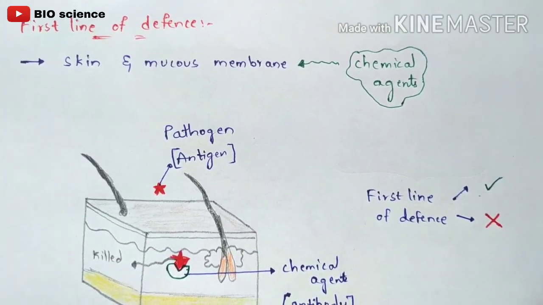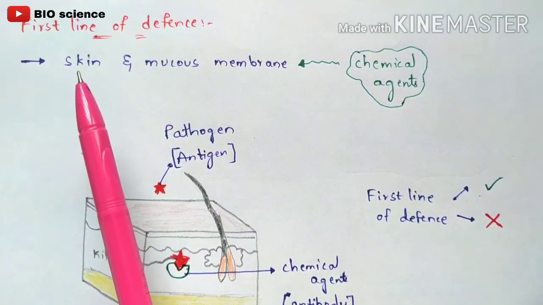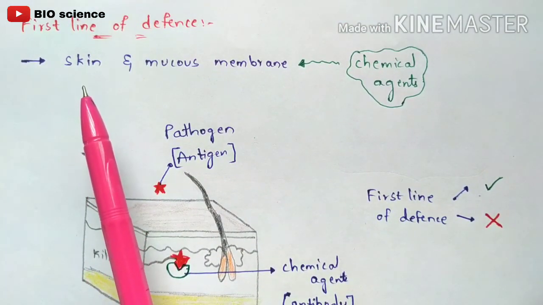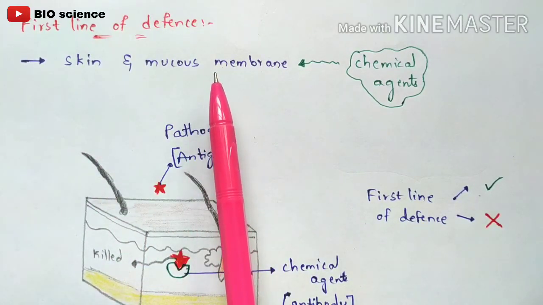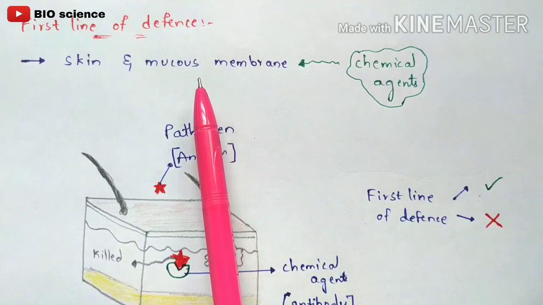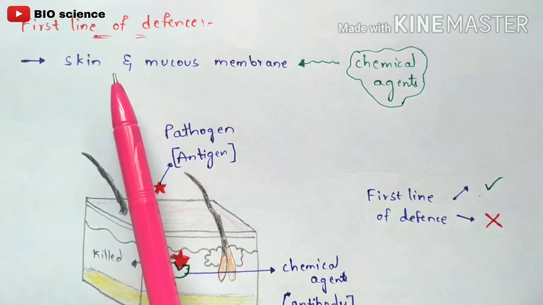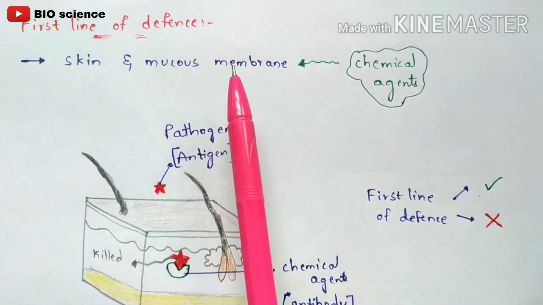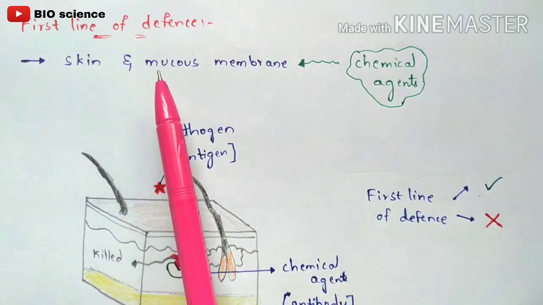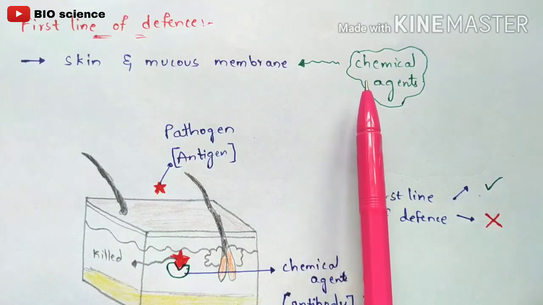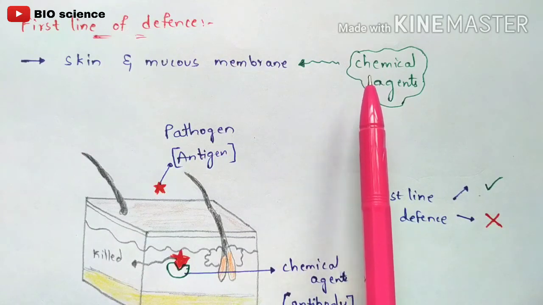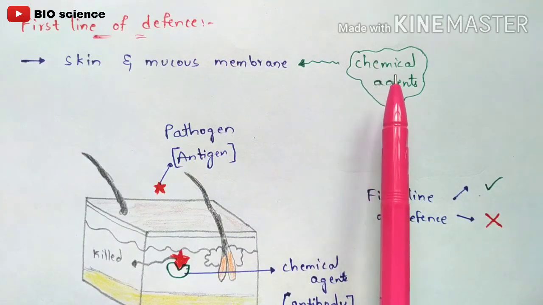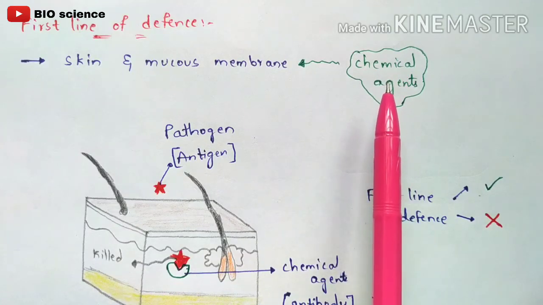Coming to the first line of defense, the components involved are the skin and mucous membrane. The mucous membrane is the membrane present in your nose, and then the skin. Normally there are chemical agents present in the skin and mucous membrane. These chemical agents play a major and vital role in your immune system, in the defense mechanism.